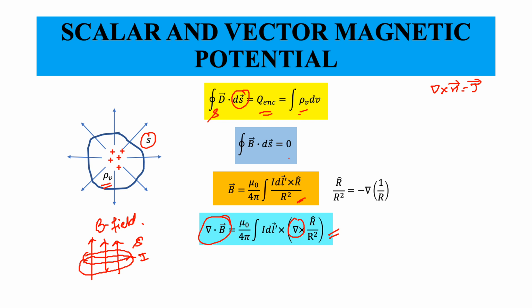So this becomes curl of gradient of 1 by R. There is a negative sign that is not important for us, and we know from vector calculus that the curl of a gradient equals 0.